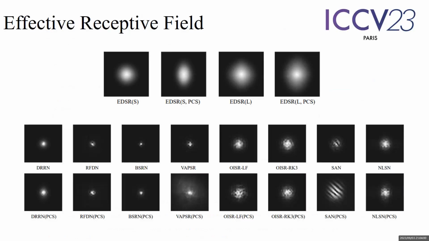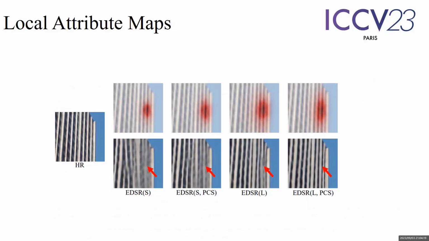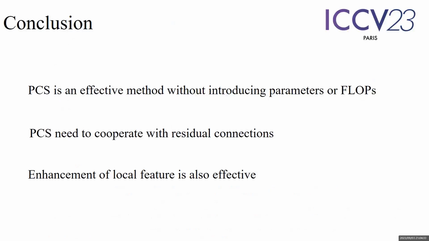Additionally, we utilized analysis tools to assess the impact of PCS on the SISR model, including evaluating the effective receptive field and the local attribution map. The visualization of ERF demonstrated that the receptive field expands as shifting directions are incorporated. The local attribution map further indicates that the PCS-enhanced model can effectively utilize additional information, resulting in improved spatial correlation and texture consistency in the output.